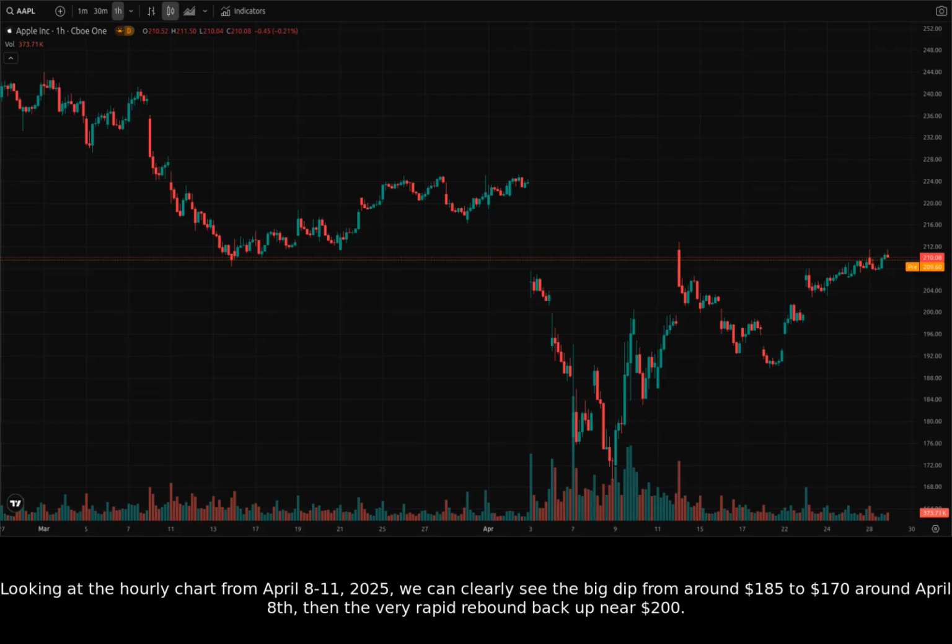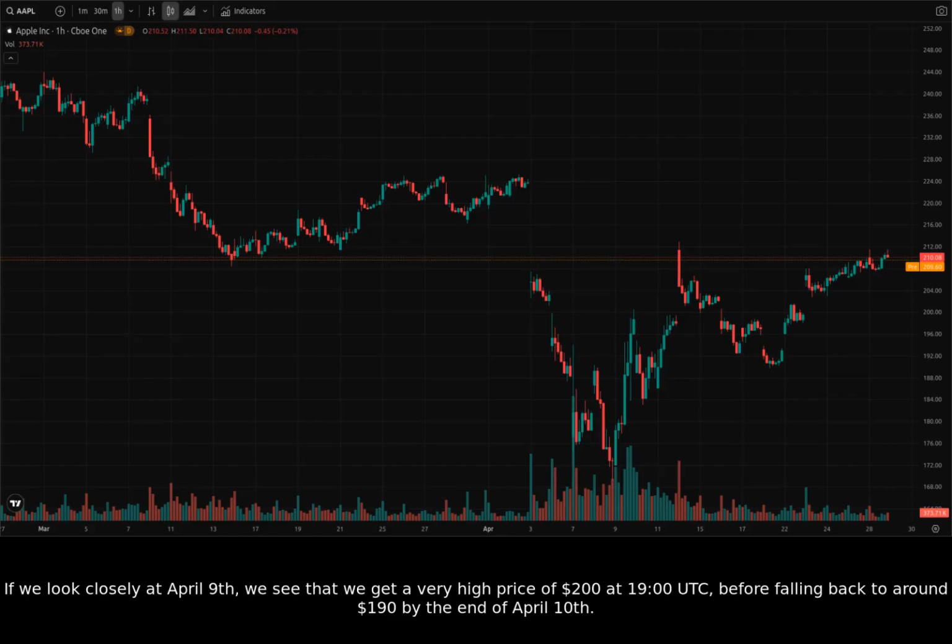Looking at the hourly chart from April 8th to 11th, 2025, we can clearly see the big dip from around $185 to $170 around April 8th, then the very rapid rebound back up near $200. If we look closely at April 9th, we see a high price of $200 at 1900 hours Universal Time Coordinated, before falling back to around $190 by the end of April 10th.